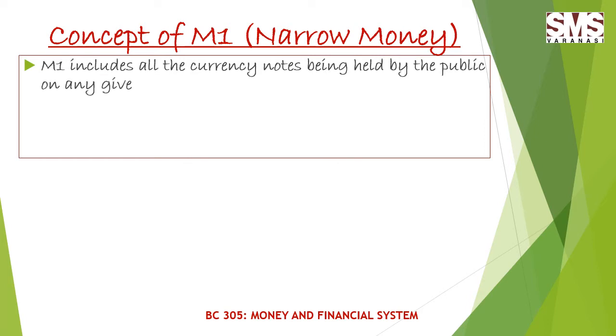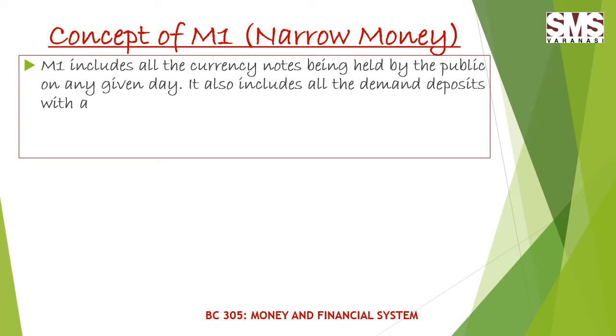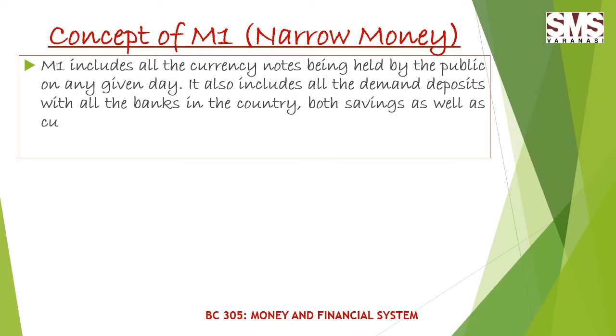It also includes all the demand deposits with all the banks in the country, both savings as well as current account deposits. And it also includes all the other deposits of banks which is kept with the RBI.